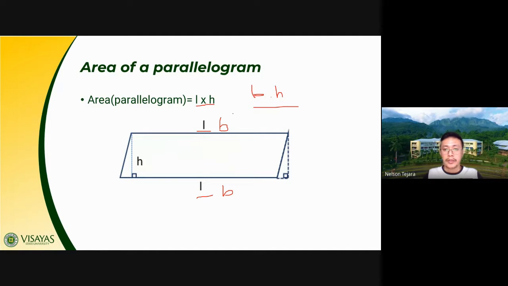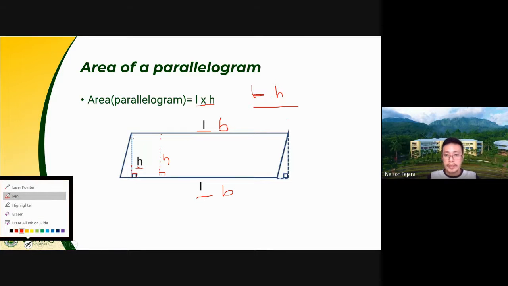Height, class, is a line drawn perpendicular to your base or to the length. Again, height is a line drawn perpendicular from one base of our polygon to the other side. So in this case, this one is your height. So base times height is the area of your parallelogram.